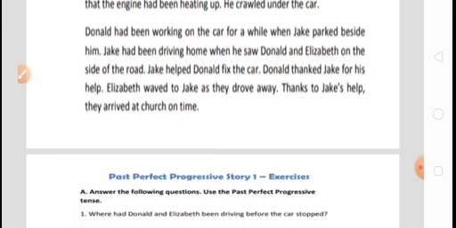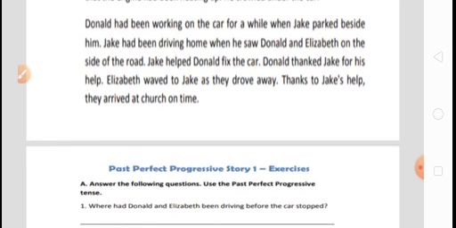Look, next paragraph. Donald had been working on the car for a while when Jack parked beside him. Donald had been working. Donald is the subject, had been is the auxiliary verb, working is the verb ing form. We understood earlier that if the subject, auxiliary verb and verb ing form are there, it is quite easy to understand that it is in past perfect continuous tense. So this sentence is also in past perfect continuous tense.